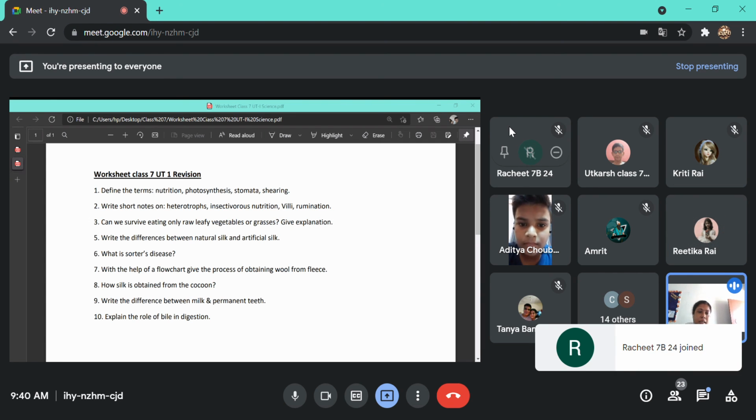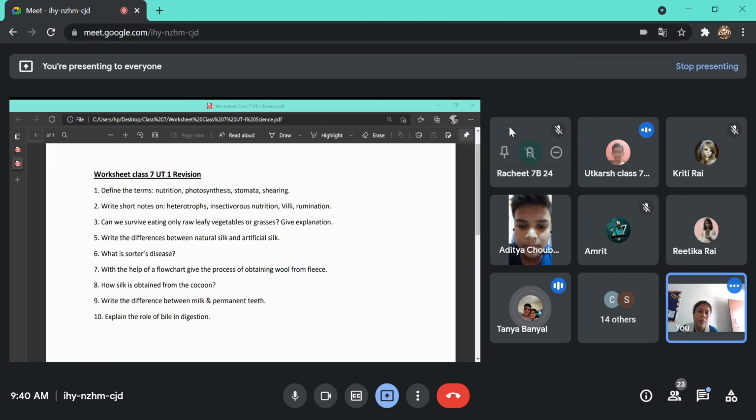And natural silk, Tanya, tell me. Natural silk is obtained from the silk moth. Okay, what is the nature? Yes, Utkarsh. Any other difference?